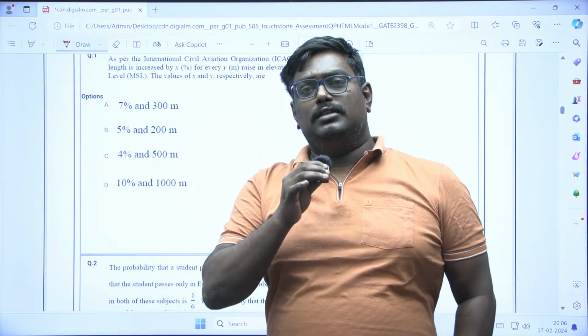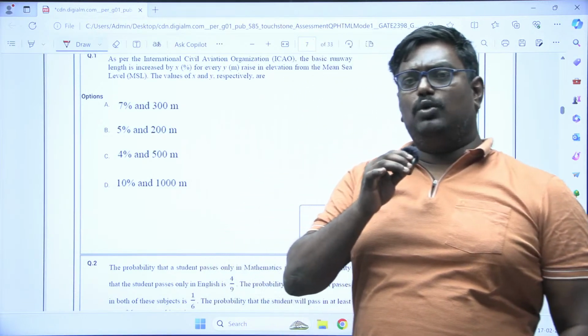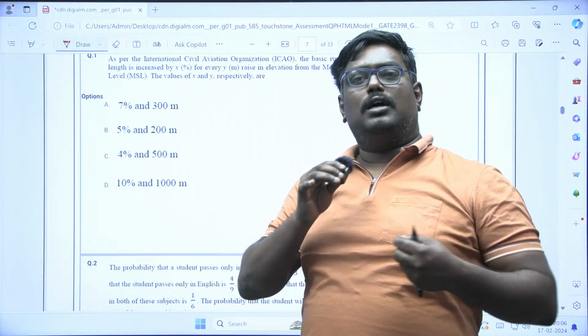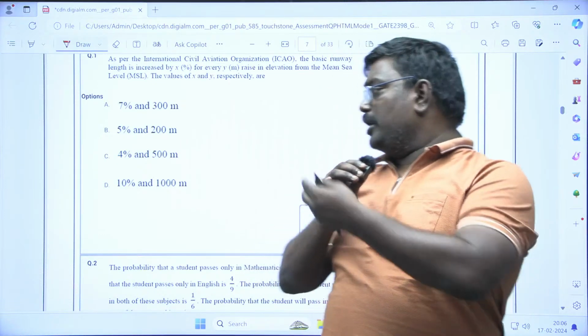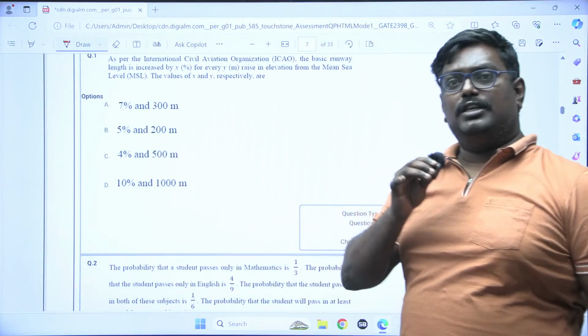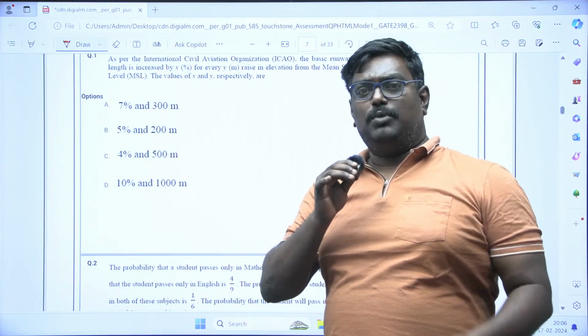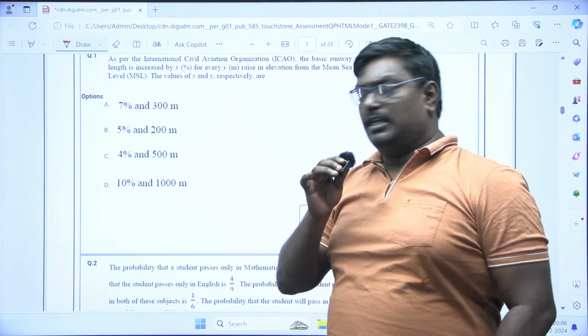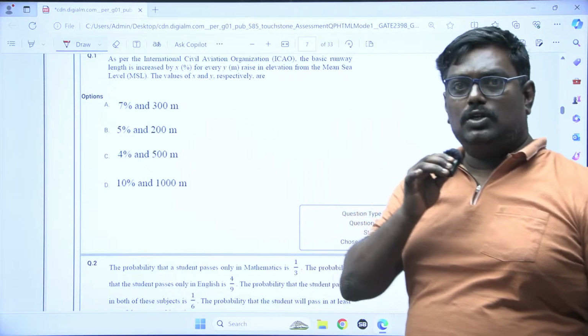And see, students, in this, I would like to tell you what are the answers, and according to this response sheet, what I have observed is response sheet to response sheet, the options might change. So I'll write the answers also here.